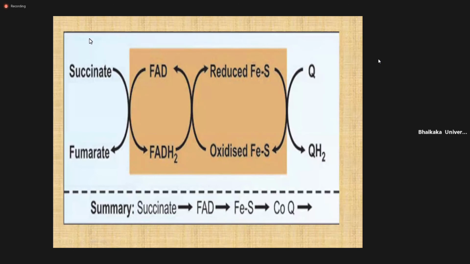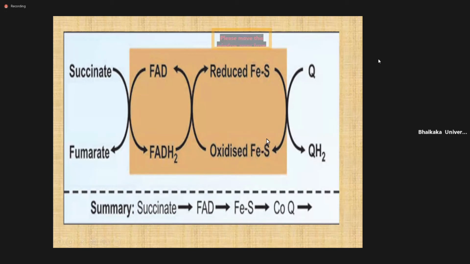So simply, when succinate is converted into fumarate in complex 2, the FAD is converted into the reduced form FADH2.